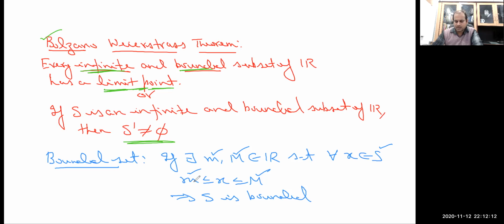So let me write the definition of what we mean by supremum of a set.